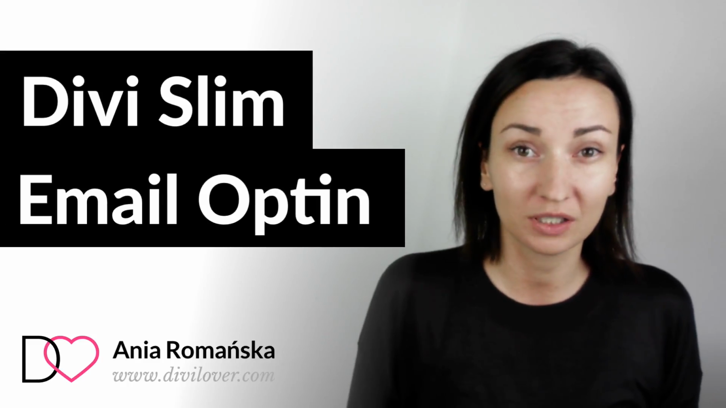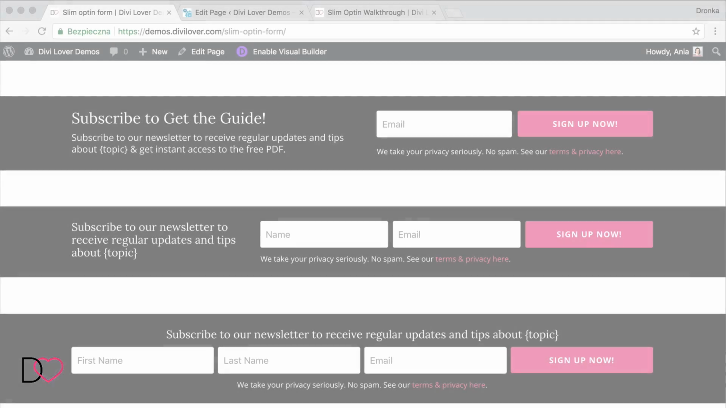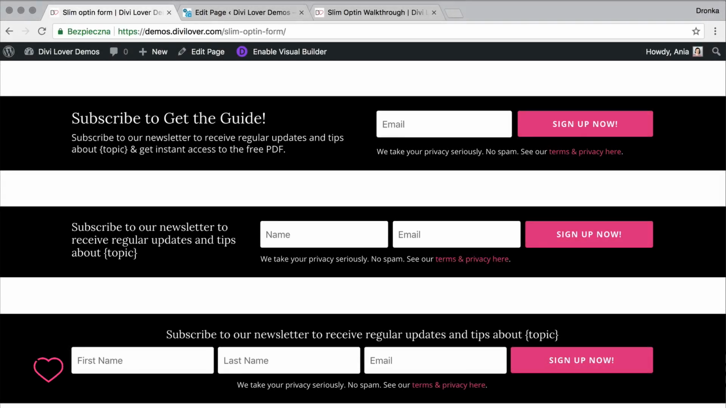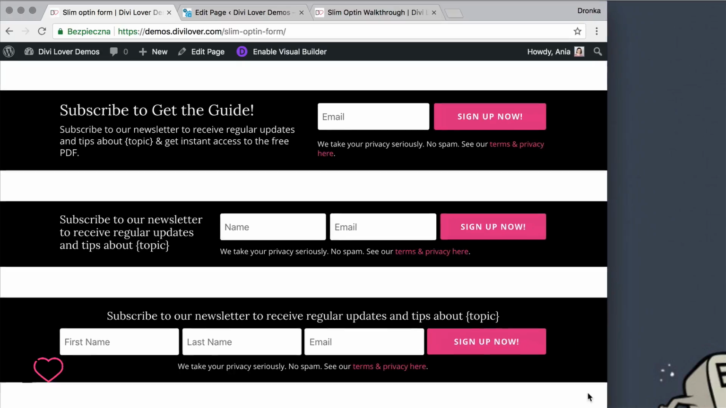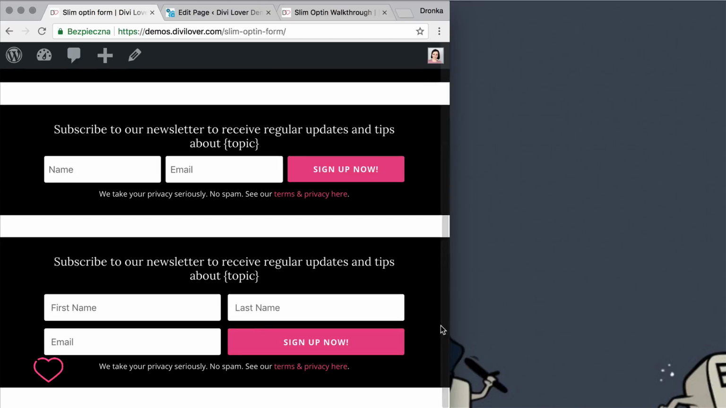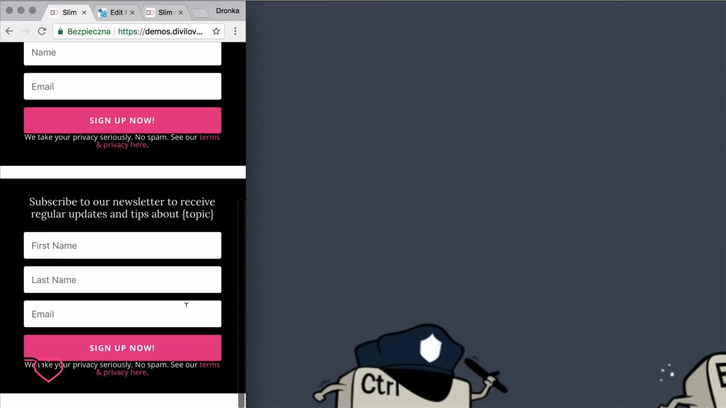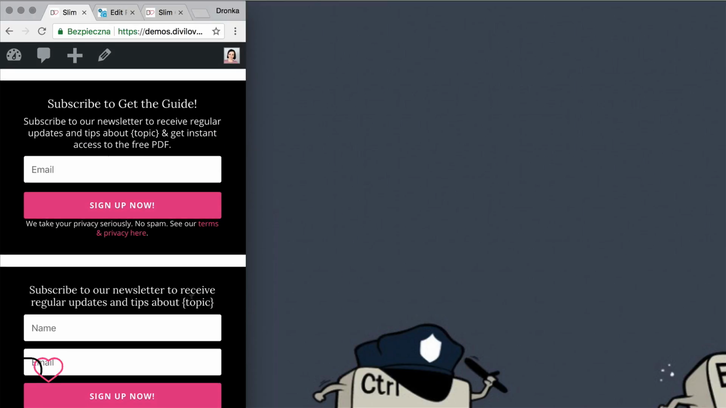I would like to show you today how to create a slim email sign-up form using the Divi Opt-in Module. First, let's have a look at the demo page. I've made 3 different opt-ins. They are all very similar, but each requires a bit different CSS. Let's see how that scales for smaller screen sizes. And on the phone, they all look similar.